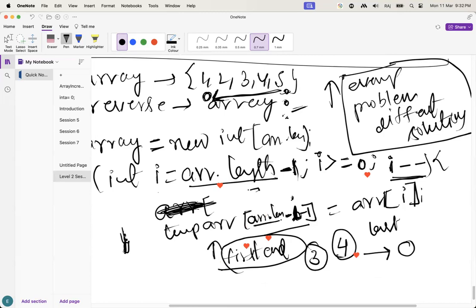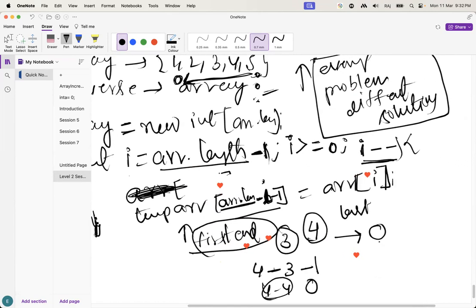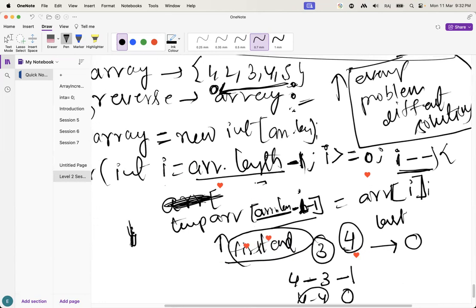Array dot length is 4, minus the starting i value, which is 3, so 4 minus 3... and when i is the last one, it will be 0. Guys, understand why I am taking array length minus i minus 1? I hope you understand.